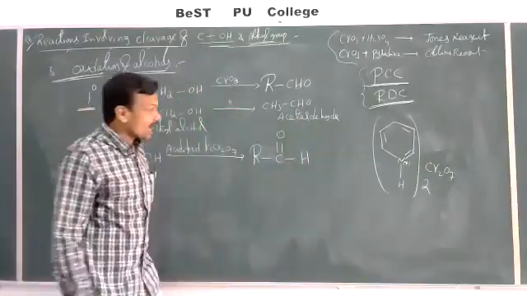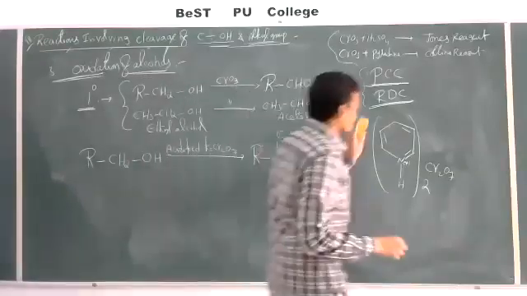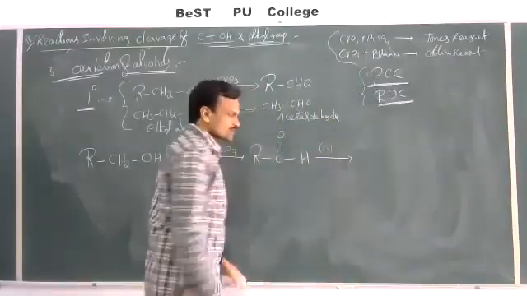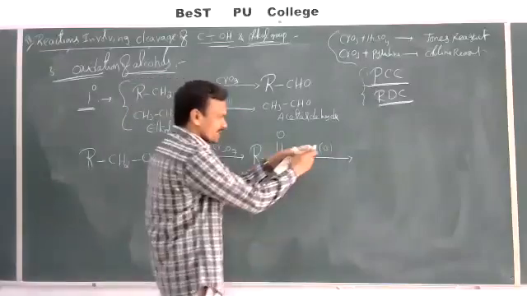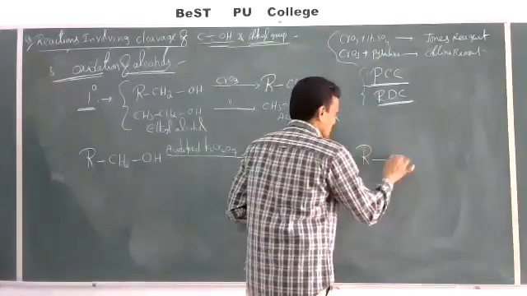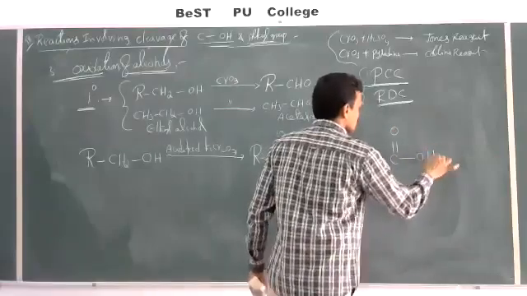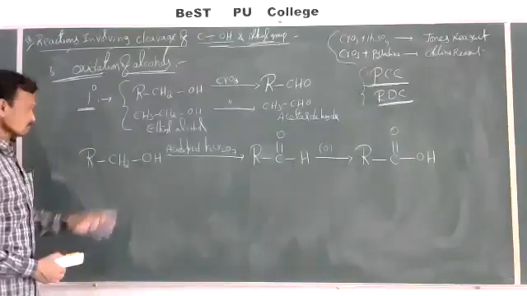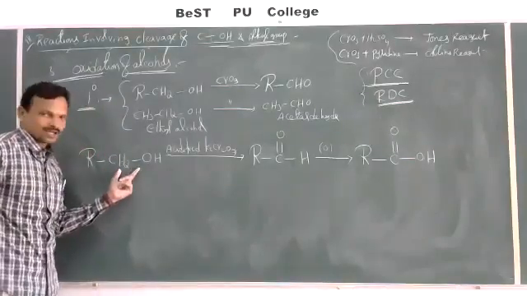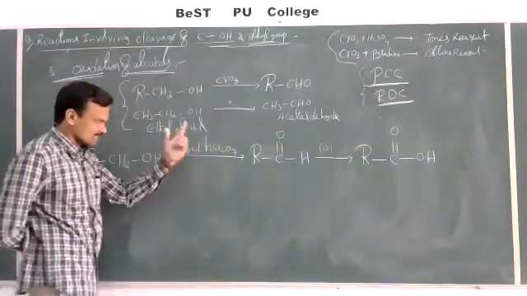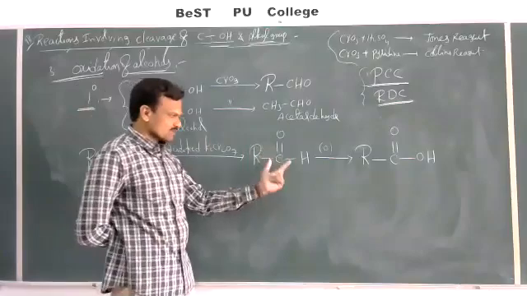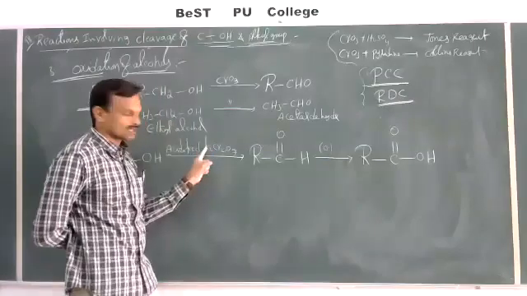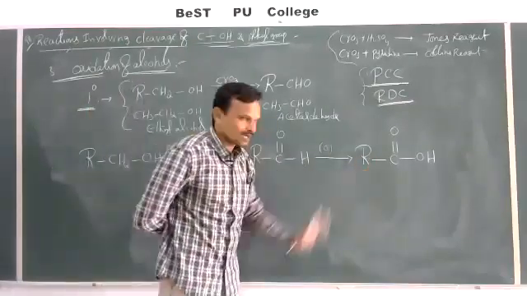RCHO, and this aldehyde formed here undergoes further oxidation with the same K2Cr2O7, and then addition of oxygen takes place and this forms RCOOH. Carboxylic acid will be formed with the same number of carbon atoms. So oxidation of primary alcohols with a strong oxidizing agent like acidified K2Cr2O7 first gives aldehyde, and that aldehyde can be further oxidized because this is a strong oxidizing agent, to give carboxylic acid.